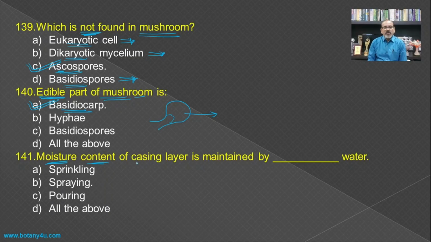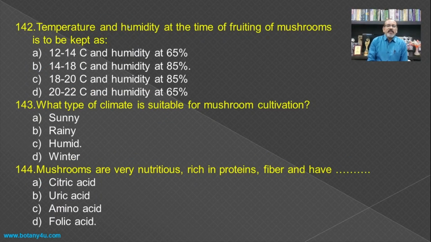Then moisture content of casing layer is maintained by. If you see the process of the casing, after that there is need of the maintenance of the humidity or the moisture, usually it is carried out by spraying the water on the casing layer. Then temperature and humidity at the time of fruiting of mushroom is to be kept as. You should remember this because this is the fixed one. There is need to maintain 14 to 80 degrees Celsius temperature and the humidity as 85%. So this is very important for the fruiting of the mushrooms.